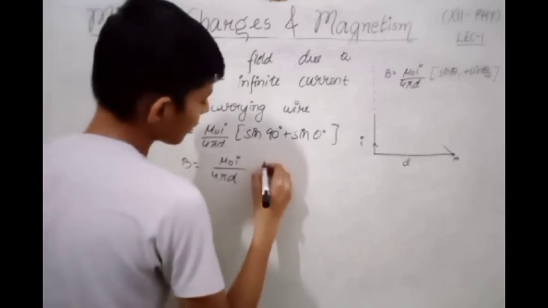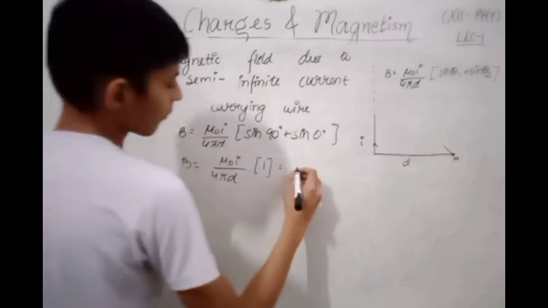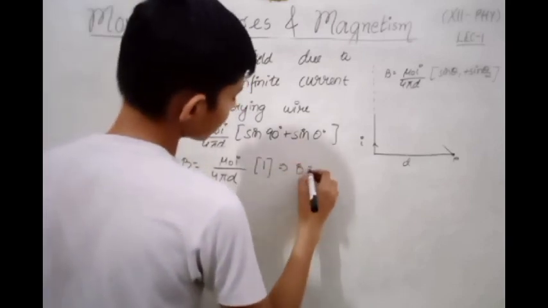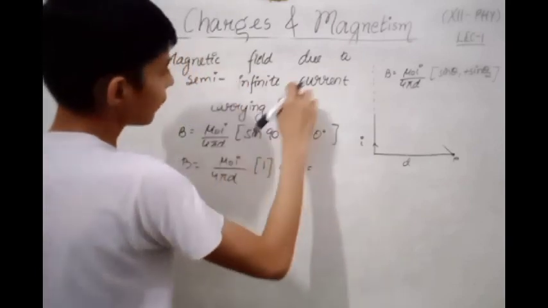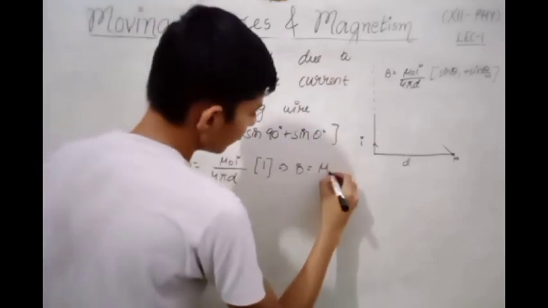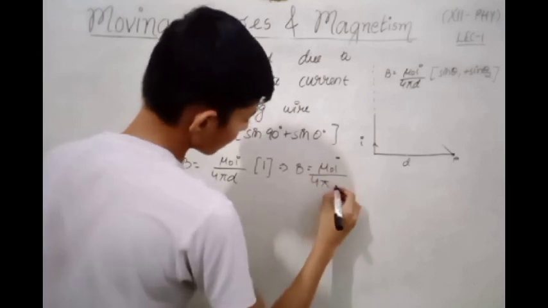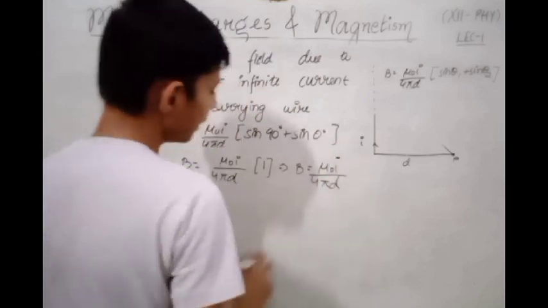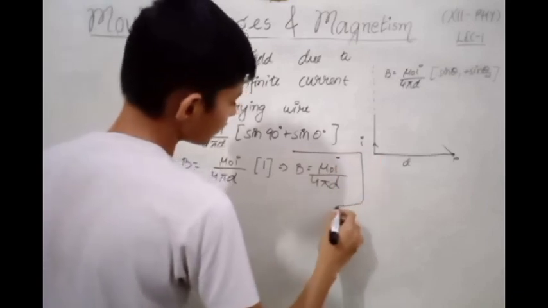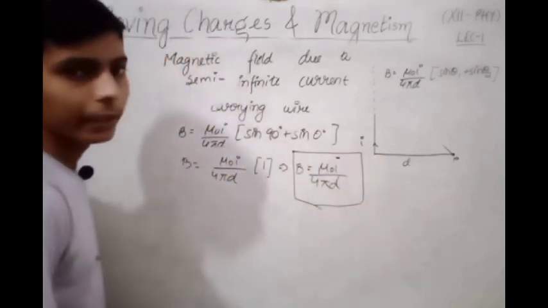Sin 90 is 1 and sin 0 is 0. So the magnetic field due to a semi-infinite current carrying wire will be B equals mu naught I divided by 4 pi d. This is the formula of finding the magnetic field due to a semi-infinite wire.